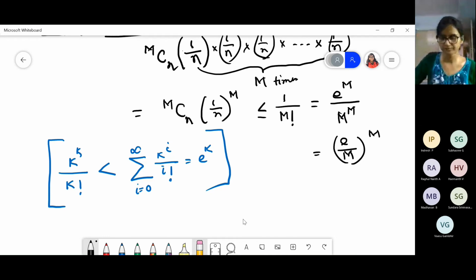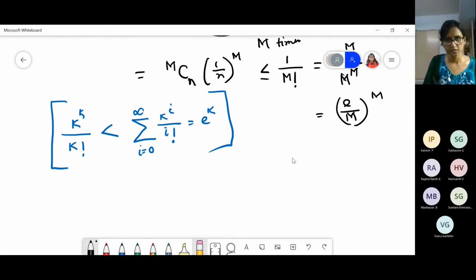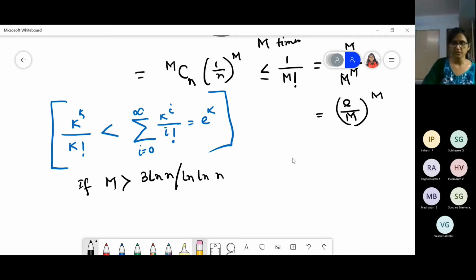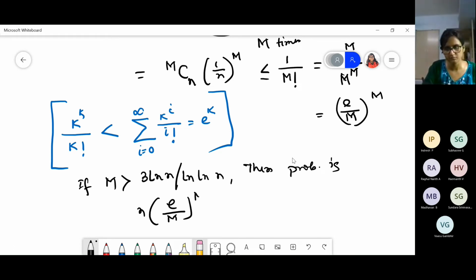Now you have to apply the value of m. If m is greater than 3 ln n by ln ln n, then the probability becomes n into e by m to the power m.